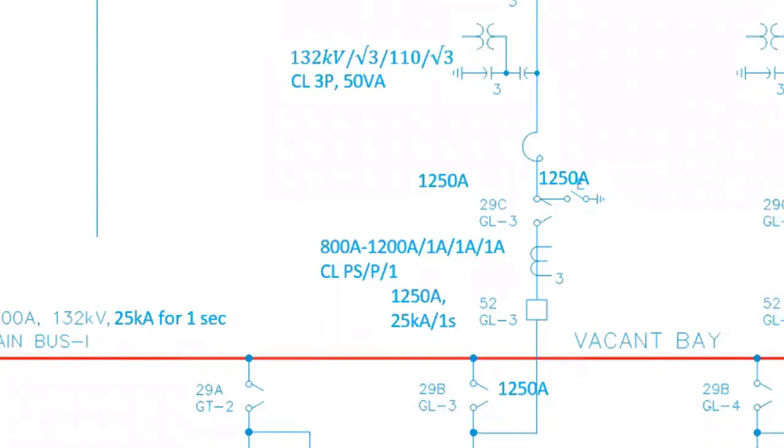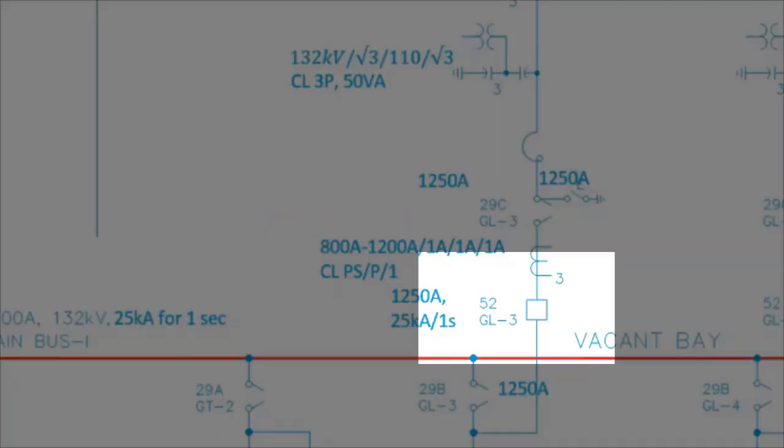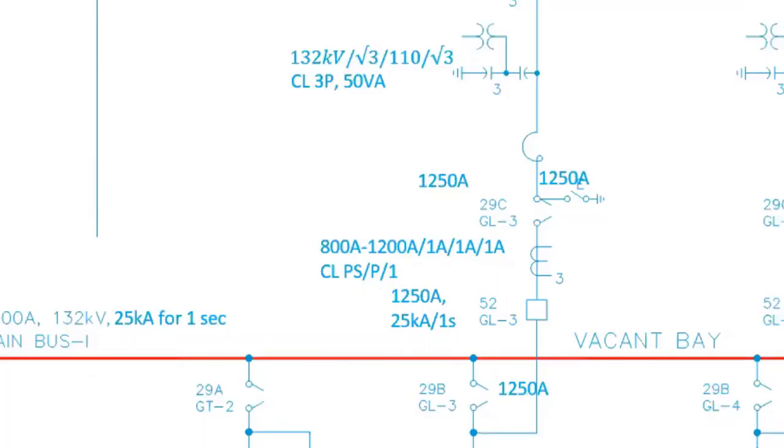Different secondary currents can be used for different applications, one for measurement, the other for protection. And then, before connecting to the bus bar of the substation, you have a circuit breaker. Understand? So many elements are there before you connect the receiving end of a transmission line to the substation bus bar.